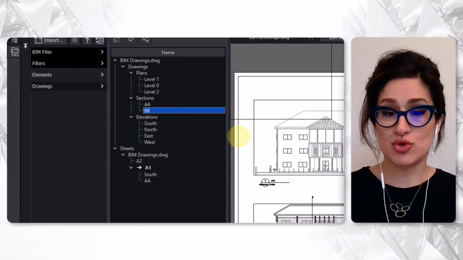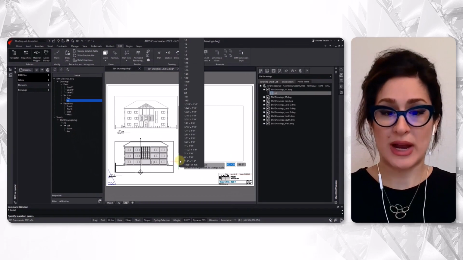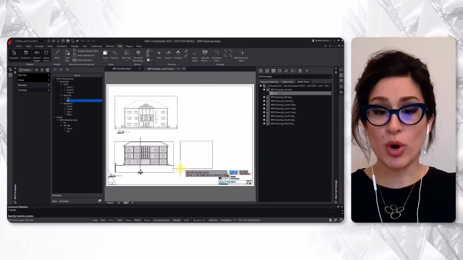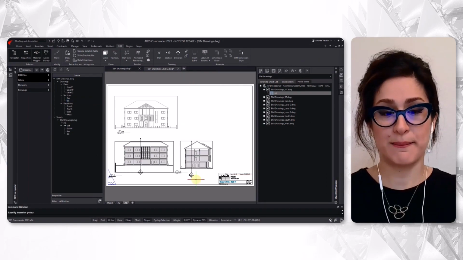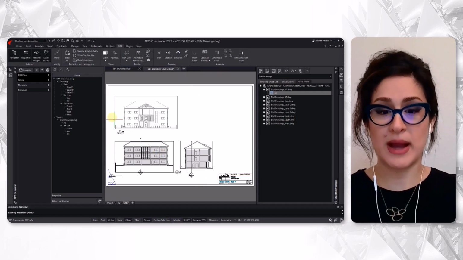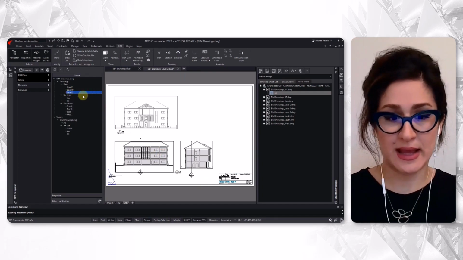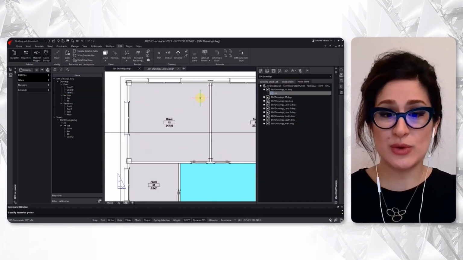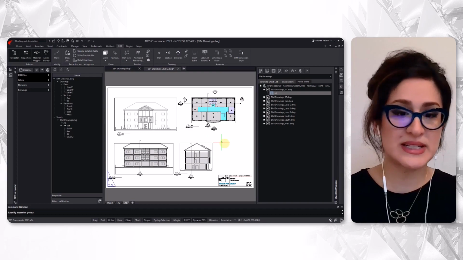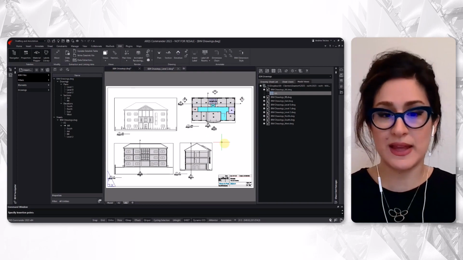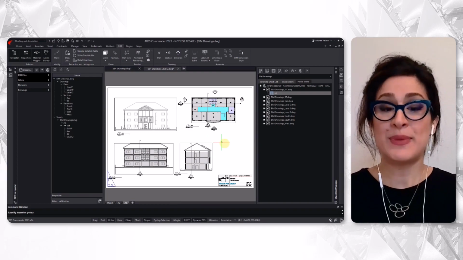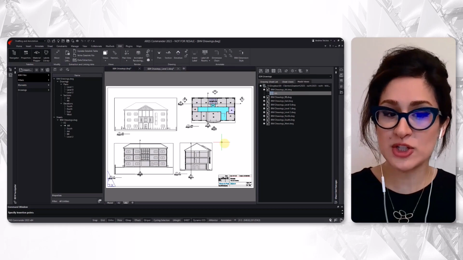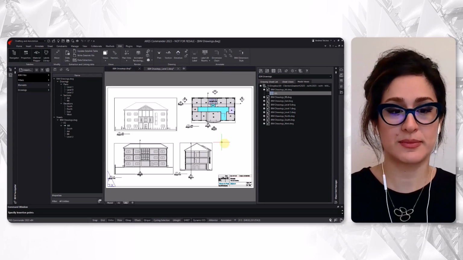To insert a BIM drawing on the current sheet, we can right-click and select Place on Sheet. This is creating a viewport for which you will select the scale. Using sheets, you can combine multiple viewports at different scales, showing different BIM drawings. Needless to say, you can always customize the paper size, title block, and anything else you want to add to the drawings. After creating the sheets, your project will be ready to be printed or published to PDF.